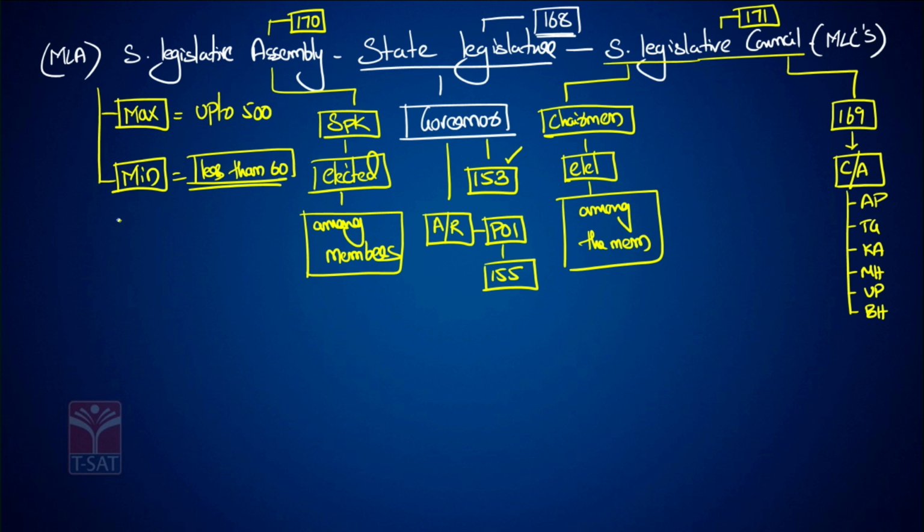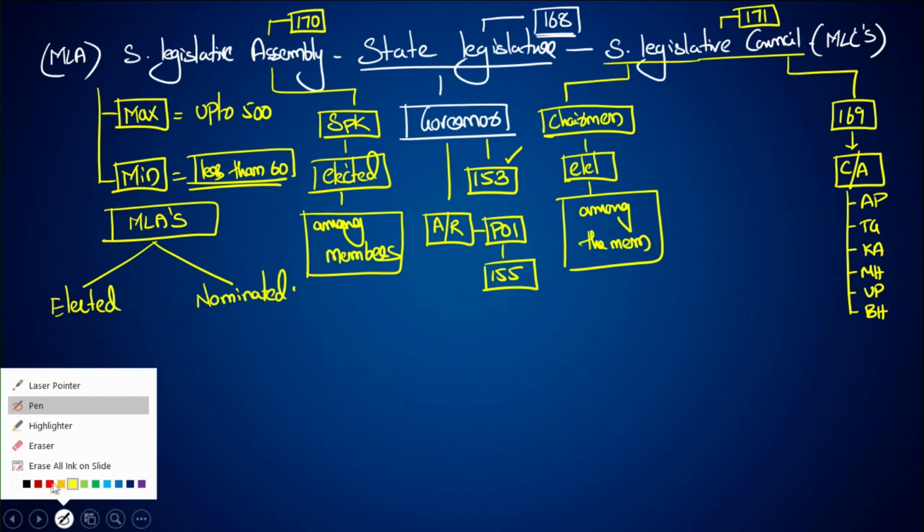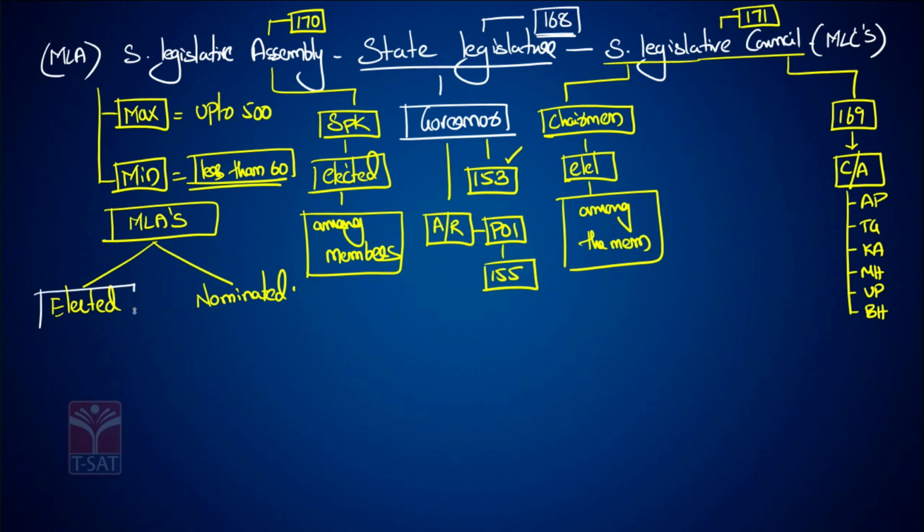If you look at the MLAs of the state, they are elected and also nominated. Elected MLAs are elected by the people directly, following Article 326 of the Constitution. That is your right to vote.